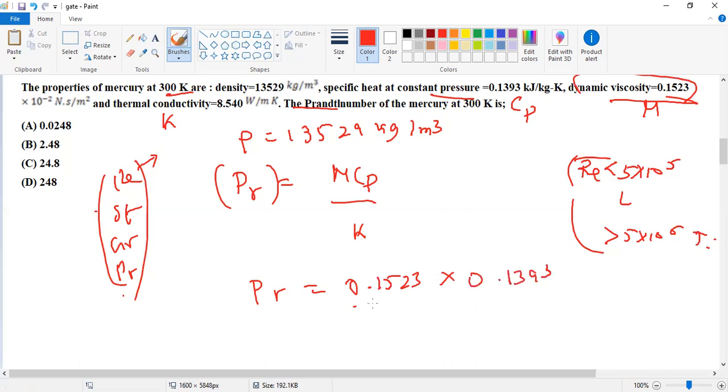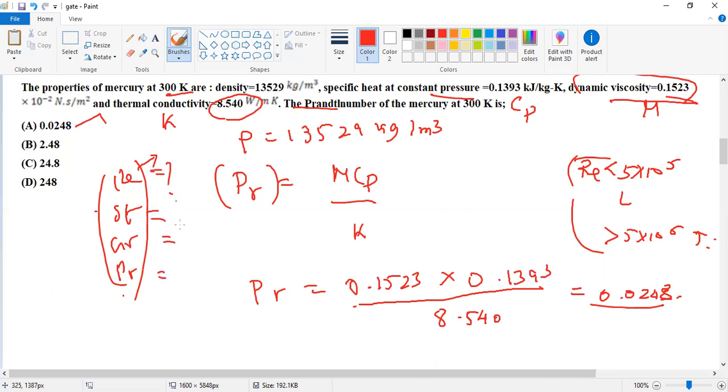0.1393, divided by the thermal conductivity that is given, 8.540. Solving the values, we find the Prandtl number is 0.0248, so the answer is option A. So we find the following formulas. I have already given the link for these formulas and the derivation, so just see the video, and then we go to another problem.